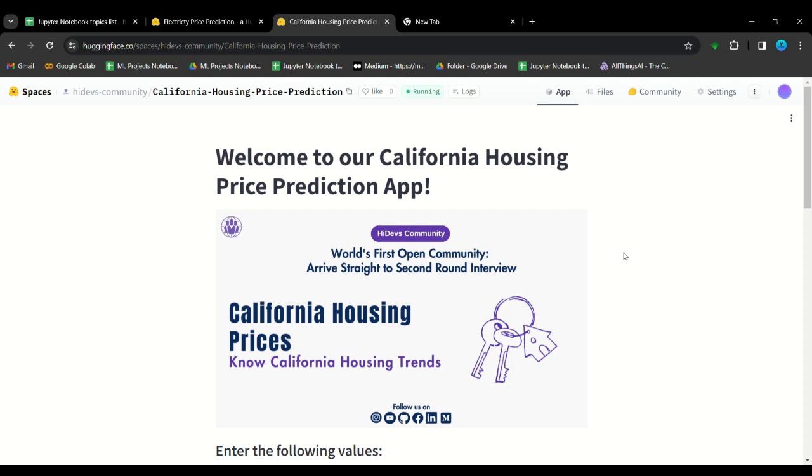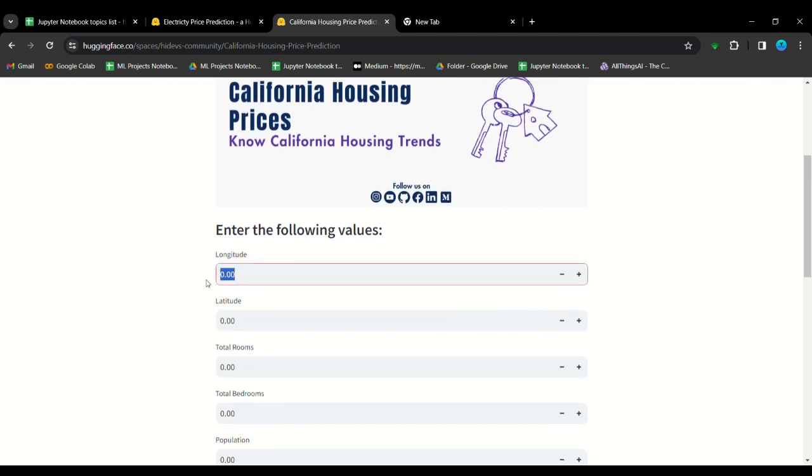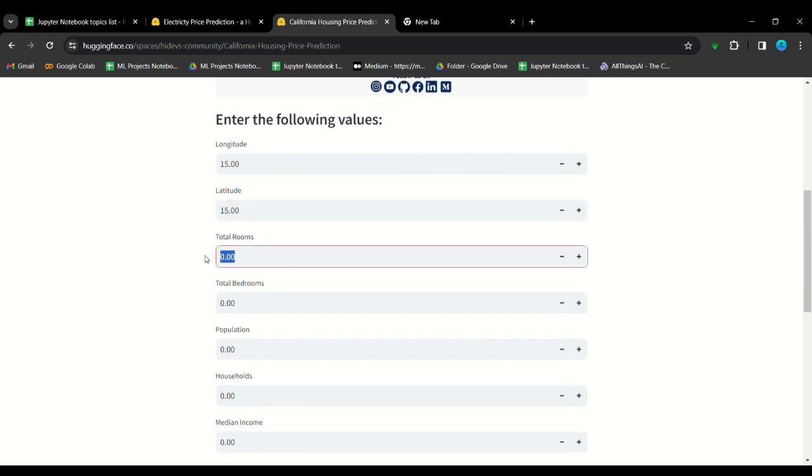So today's topic is California housing price prediction. This application is trained on the data based on the California housing prices dataset. So all the inputs are calculated on the basis of California locations only. So here we will write the latitude as 15, longitude also as 15. We are just putting random values. If you want, you can modify as per your convenience.